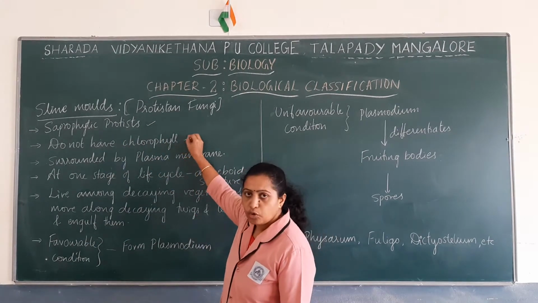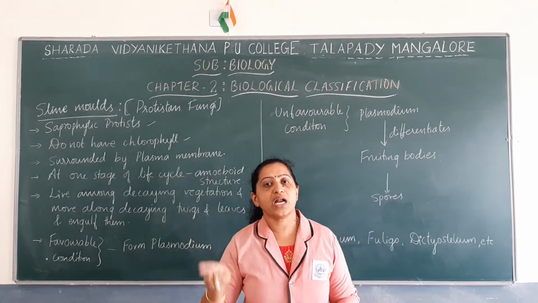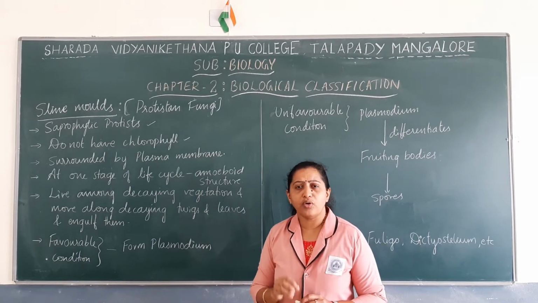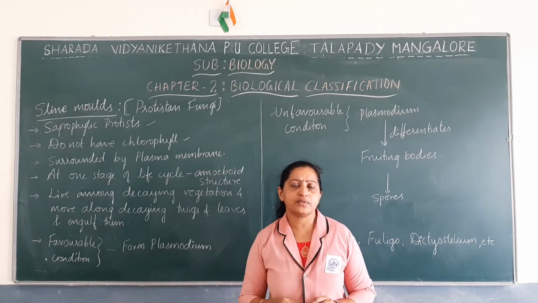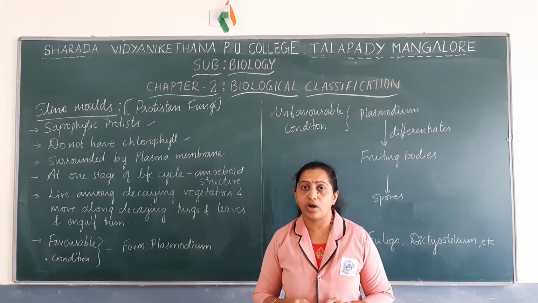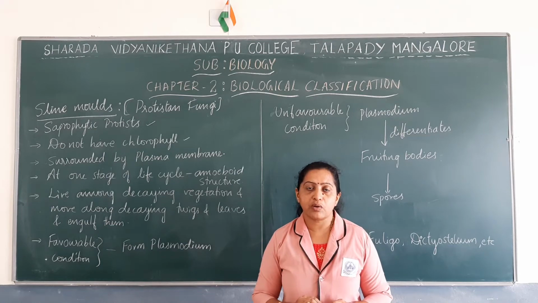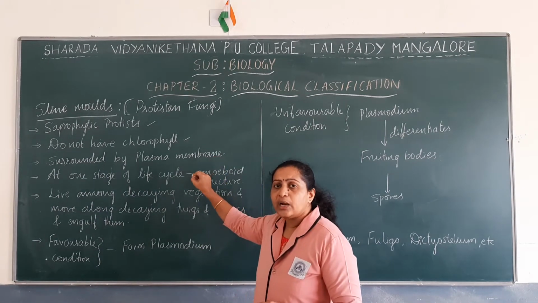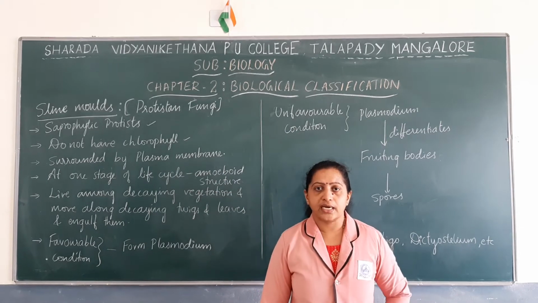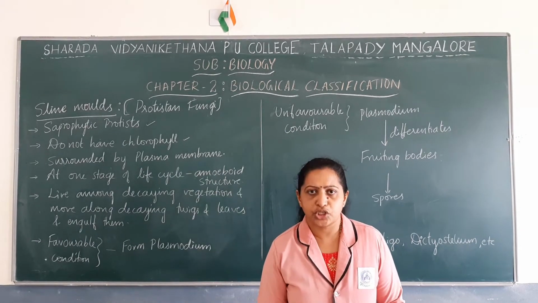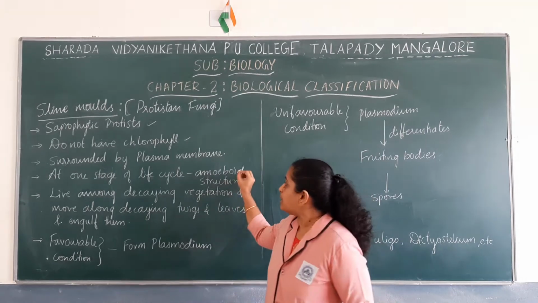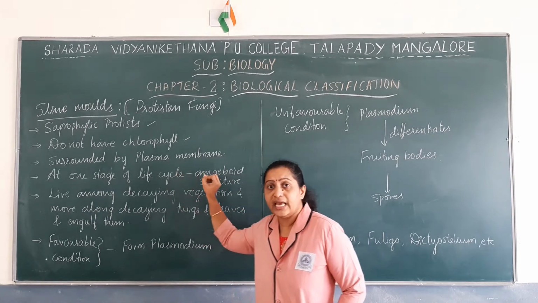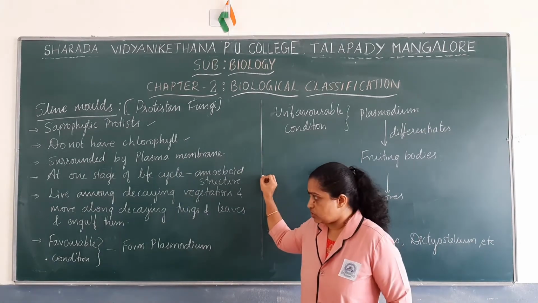They do not have chlorophyll, and slime molds are surrounded by only a plasma membrane. They do not have a cell wall. Only in some stages of their life cycle may they have a cell wall, but generally they are mainly covered by plasma membrane. And at one particular stage of their life cycle, they have an irregular shape or amoeboid structure.